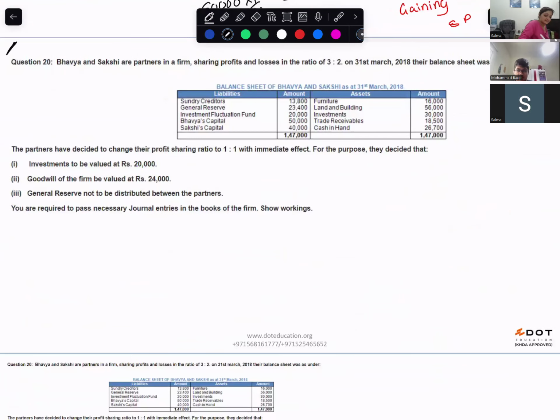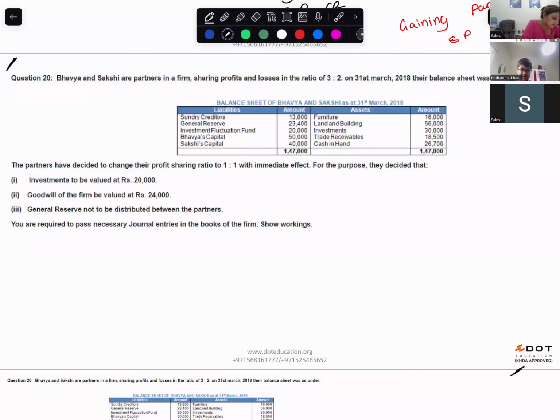Try the 20th sum, and then after you finish this, come to class for ratios.